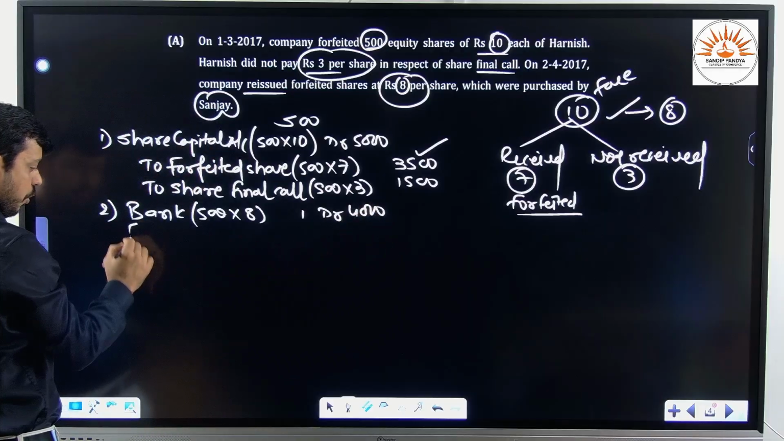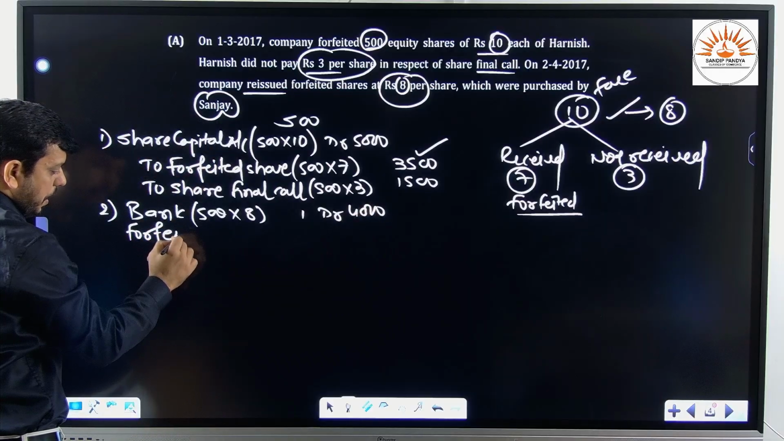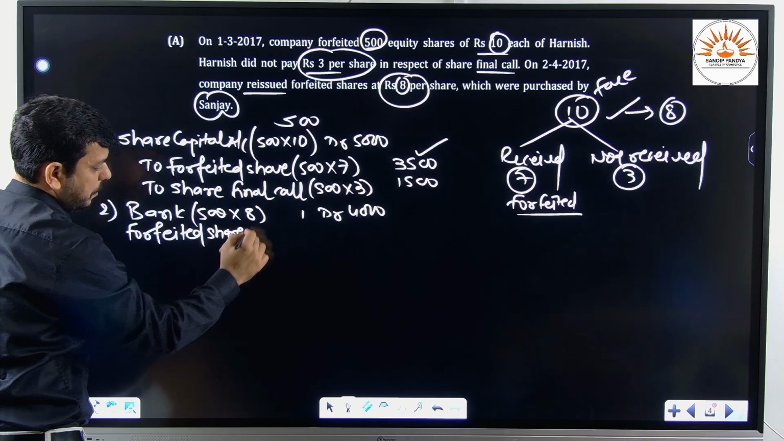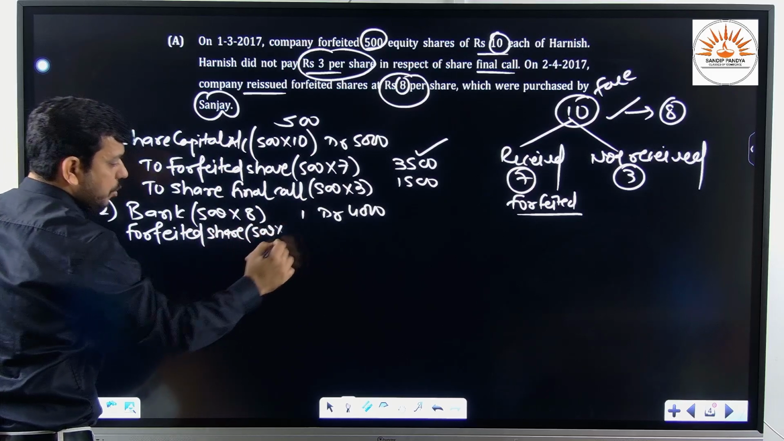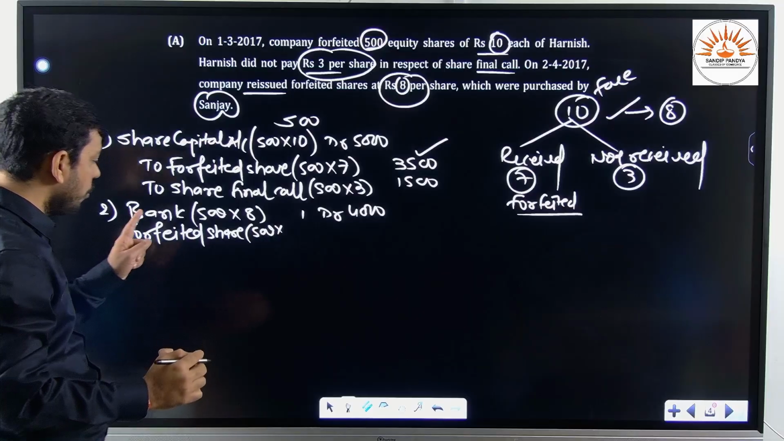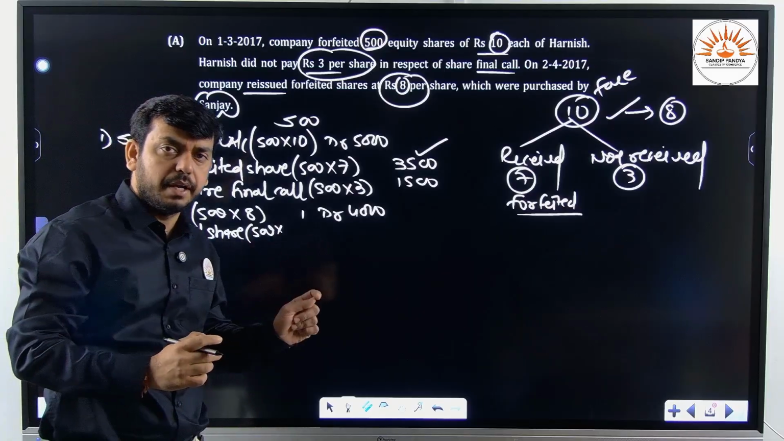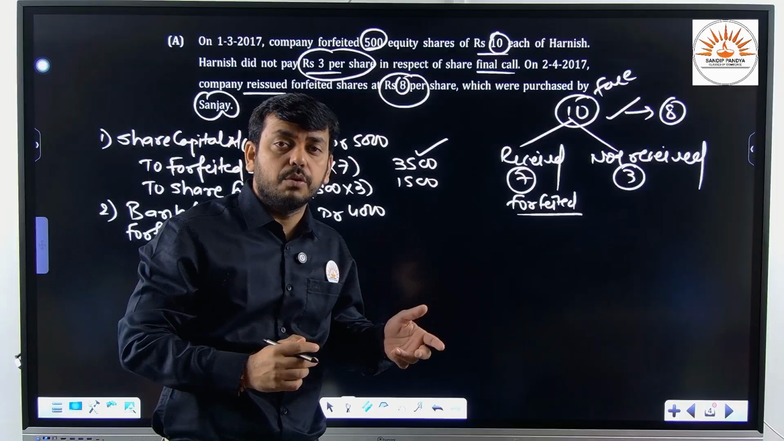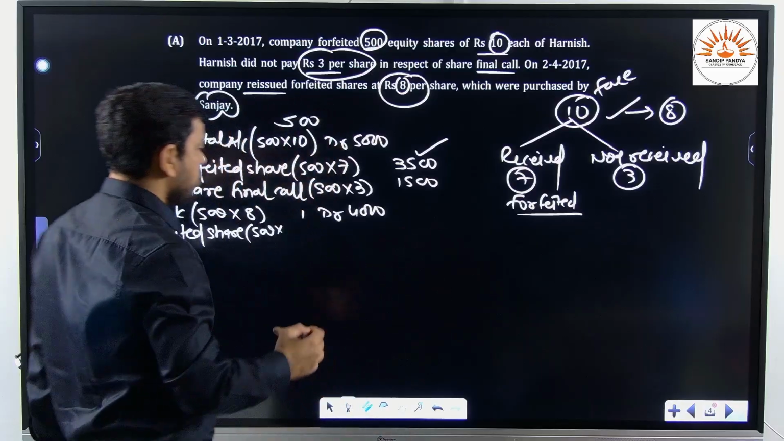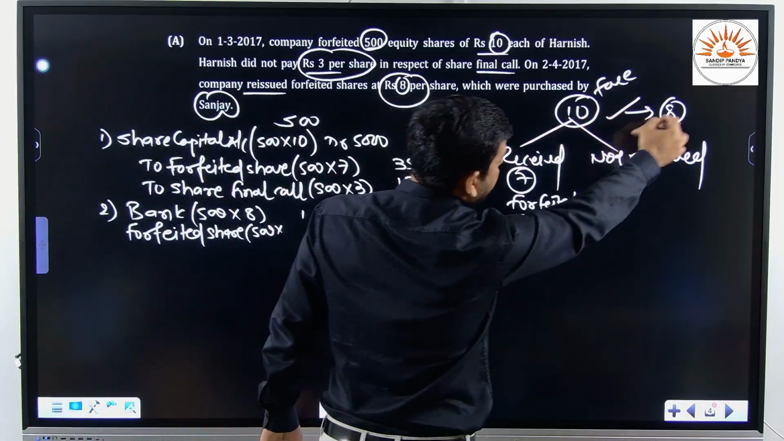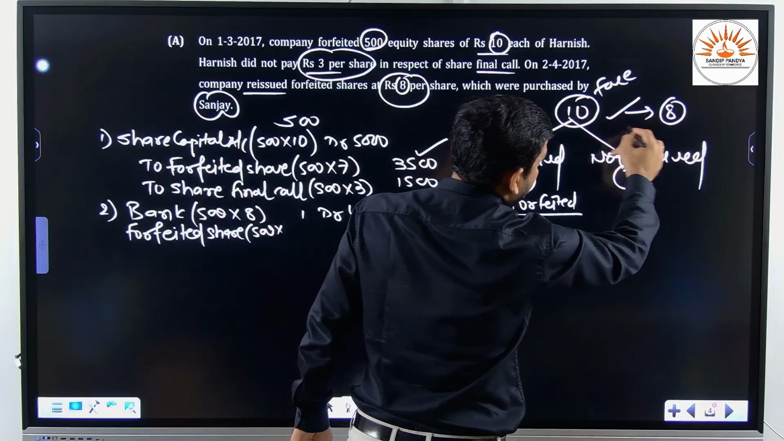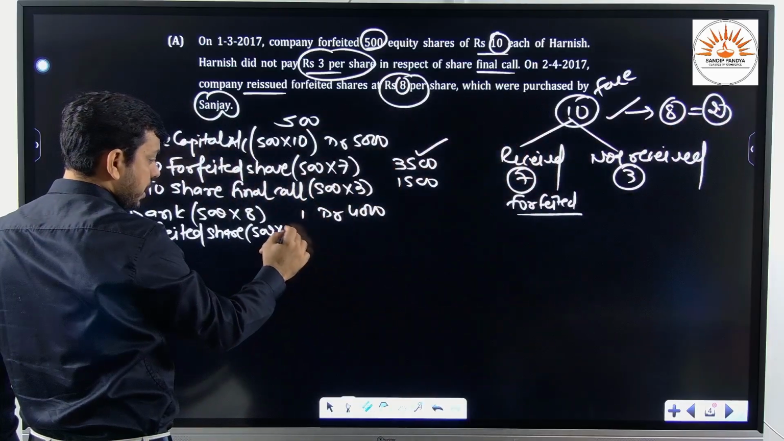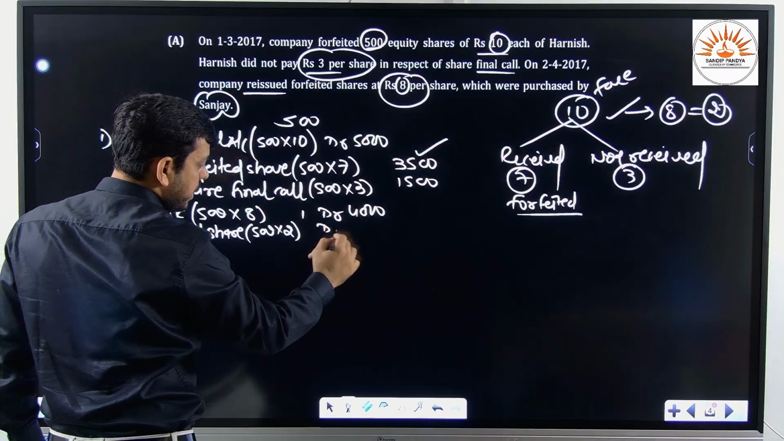Forfeited share account debit. 500 into, keep in your mind dear friend, forfeited share account will be debited by the amount we are giving in the form of a discount to the other person. So if we say, again I'm telling you, 10 and reissued price at 8, so we can obviously find the difference is rupees 2. So 500 into 2, that will be rupees 1000.